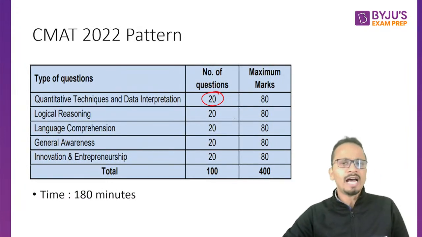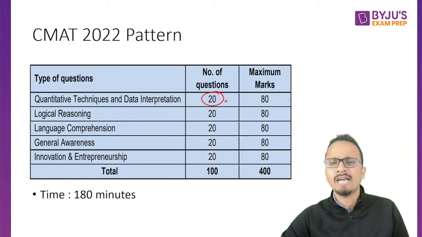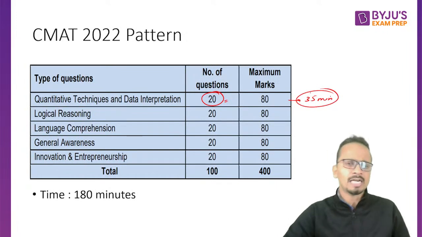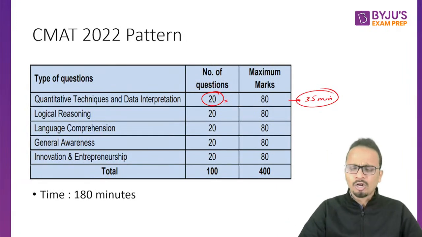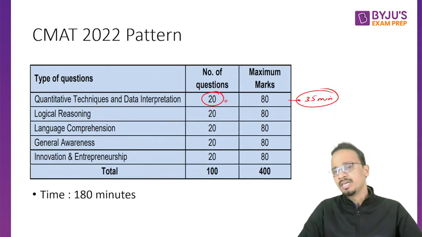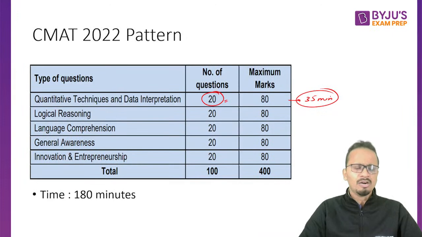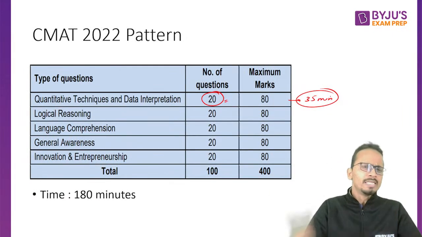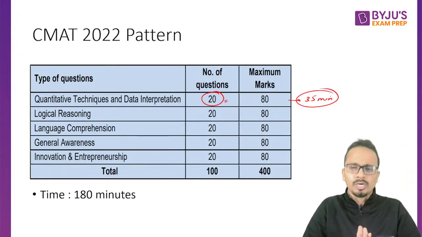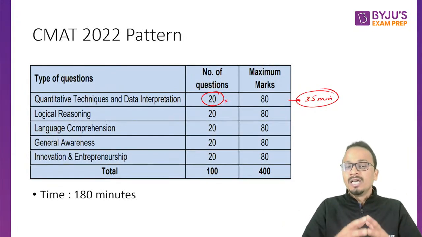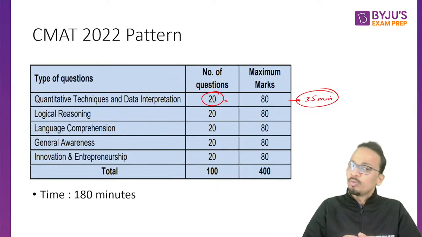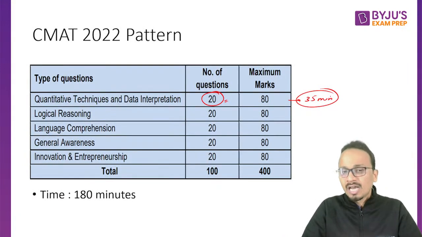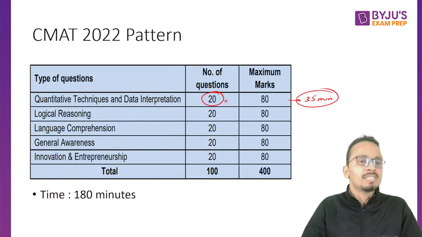All right. So we have 20 questions in quant, and I've told you to spend, first of all, 35 minutes in this section when you start it in round one. Later on, you have the buffer time of 30-35 minutes towards the end of the paper, out of 180 minutes. Later on, out of those 30 minutes of buffer time, you can decide how much time you want to spend in quant. But the most important key is speed, because you never know in which question you will get stuck and end up wasting some time.